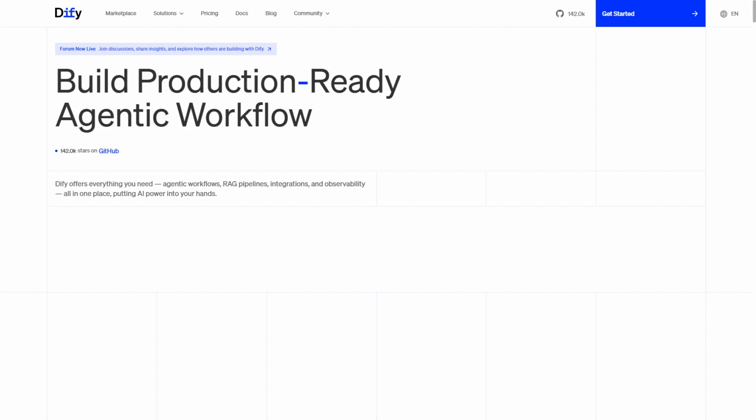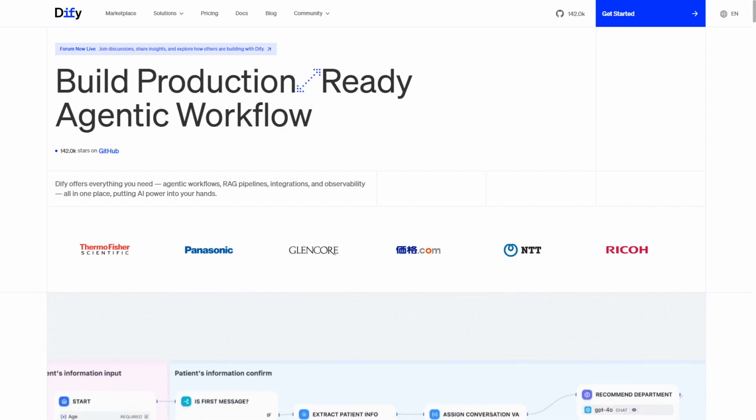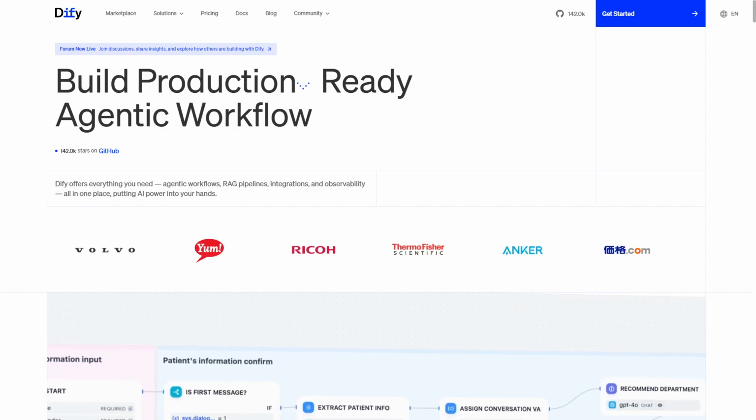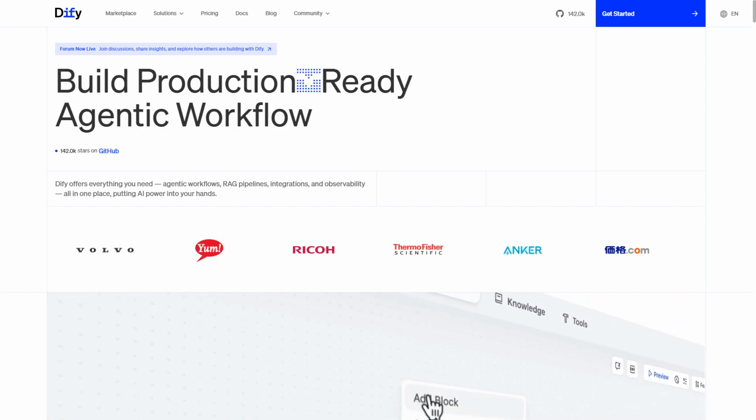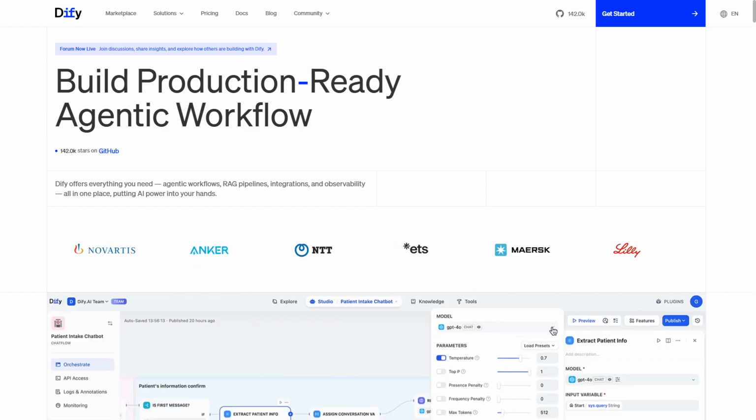Dify versus Flowise. Which AI app builder should you use? Choosing the right AI app builder can transform how you create and deploy intelligent applications without complex coding or long setup times. We'll compare Dify and Flowise briefly.